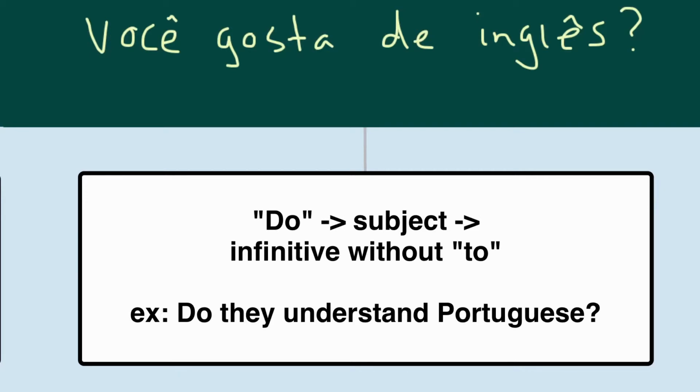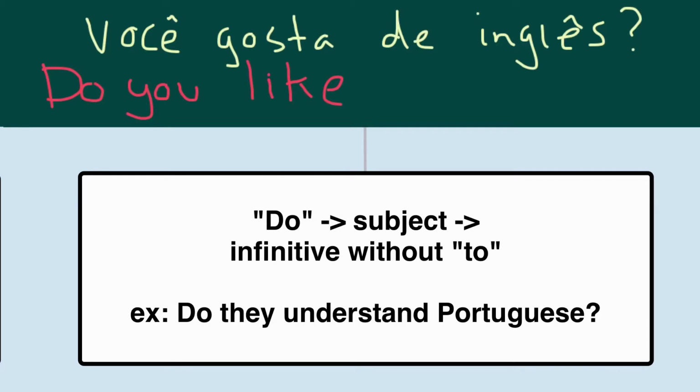We need do, which is the do support, followed by the subject, which is you, followed by the infinitive of the verb without to. The verb is to like. So the infinitive without to, do you like? And then the rest of the question.